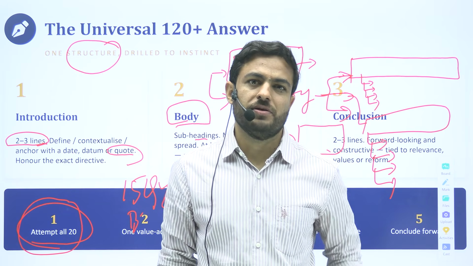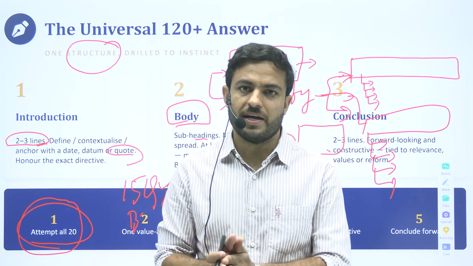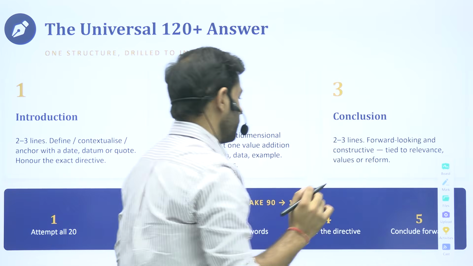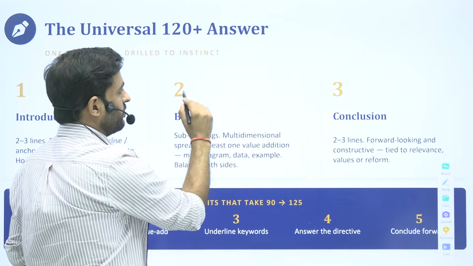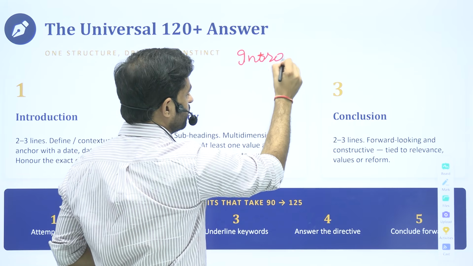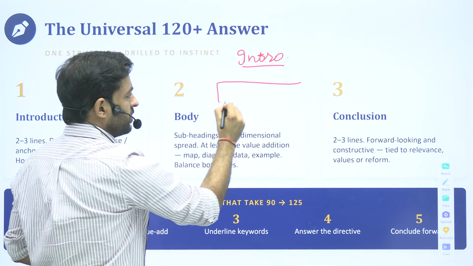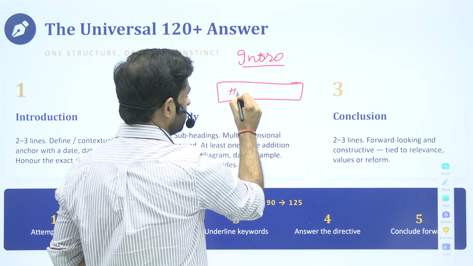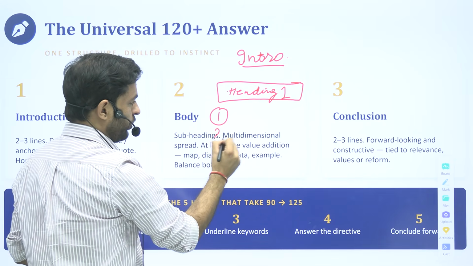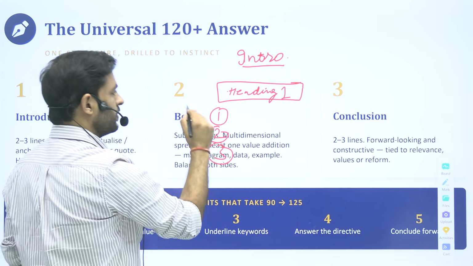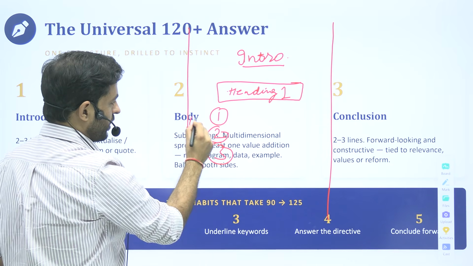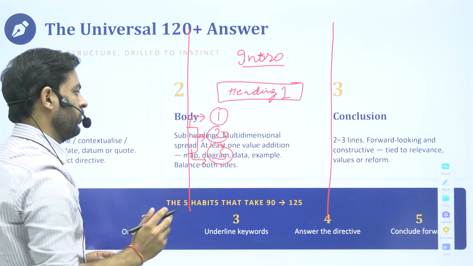When we talk about presentation, we confine ourselves to making maps, making diagrams. But let me very briefly tell you how a structured answer has to look when it comes to the underlining part. You've read a question, you've written the intro. You come to the first dimension, you've written the heading. Heading 1, point number 1, point number 2, point number 3. This is your answer copy. You make a simple flow diagram.